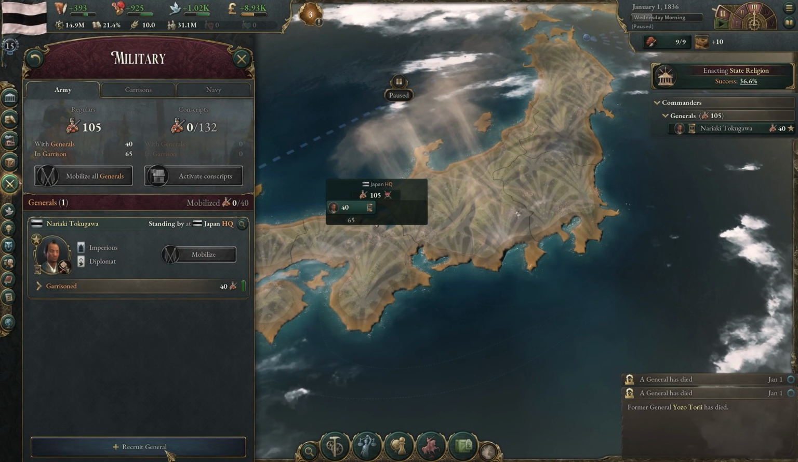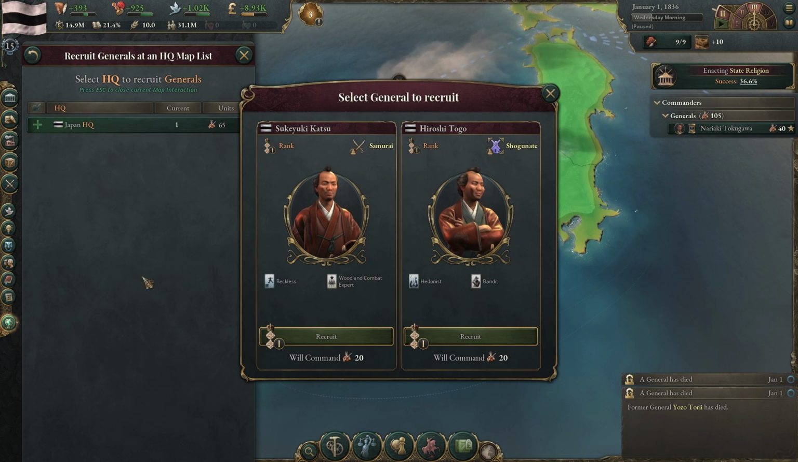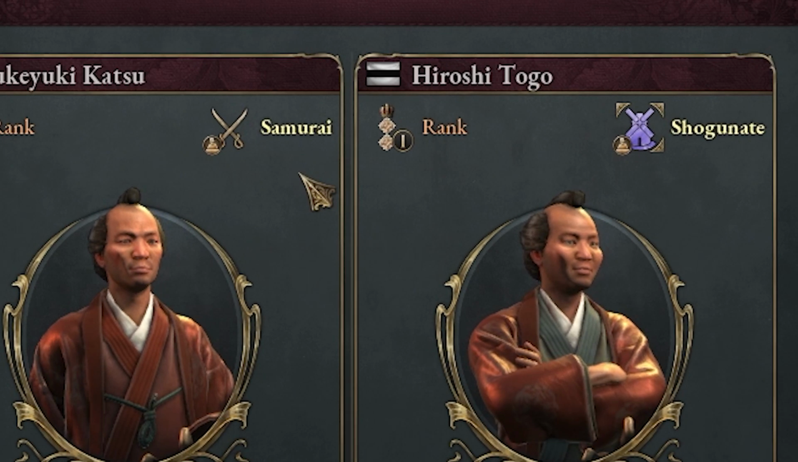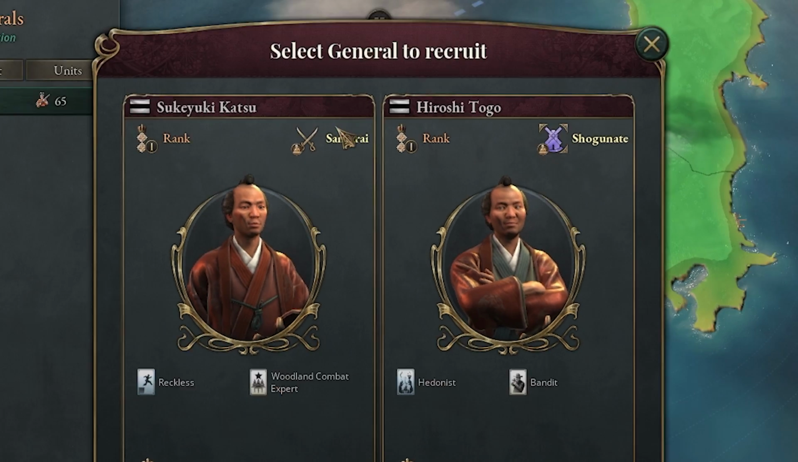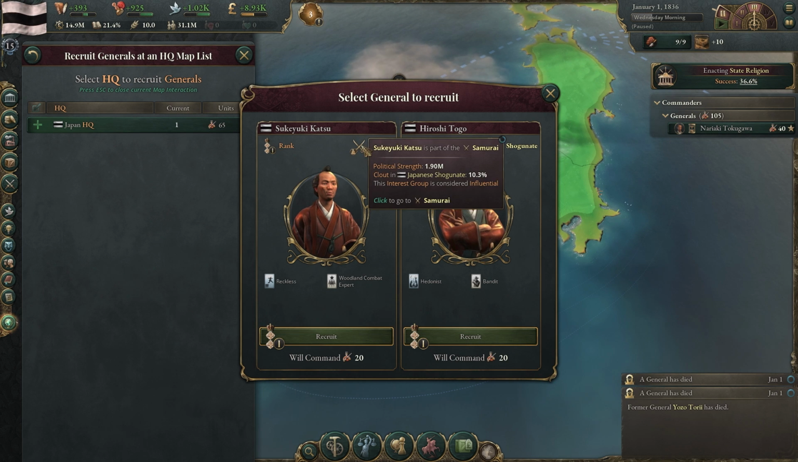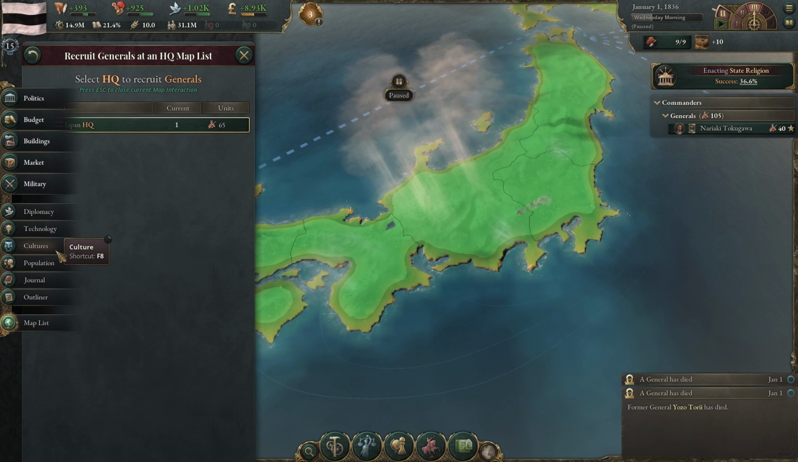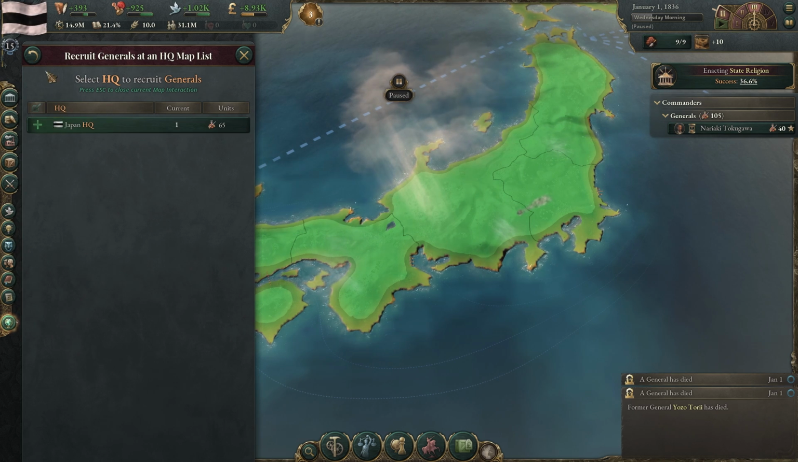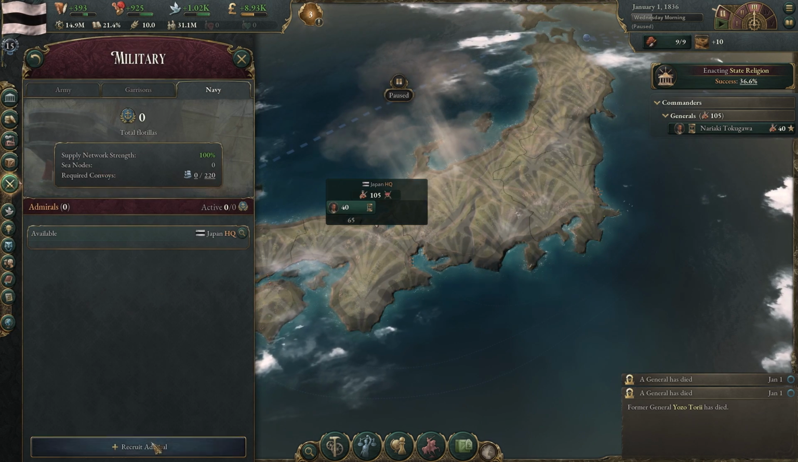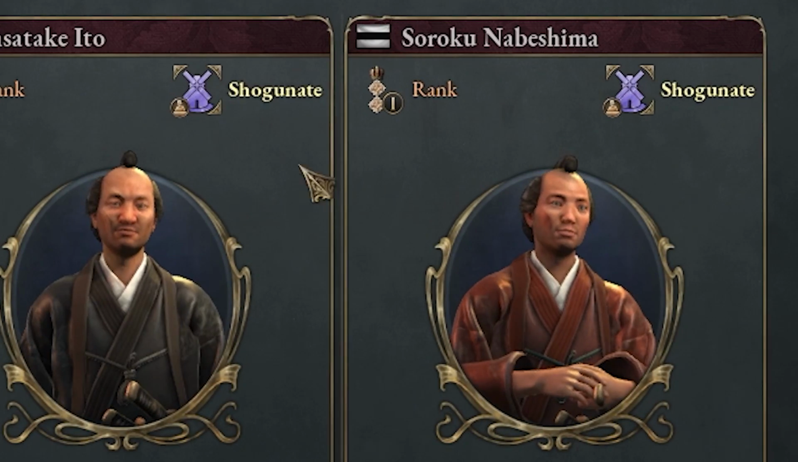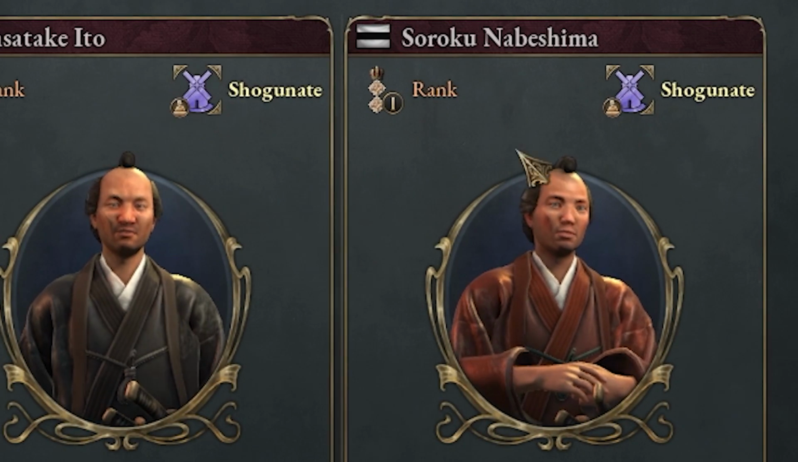You can also look to recruit generals and admirals that could help you in the other direction. So for example, if we wanted to increase the samurai, we could do that here. I'm not 100% sure how it chooses what interest groups your generals are going to be a part of. It seems a little bit random. If anyone else knows, please put it down in the comments below. That would be amazing to know. You can also do it for admirals, even if you have no ships. But here we have 2 shogunates, so there's no help here.